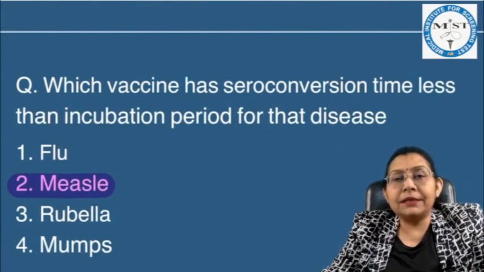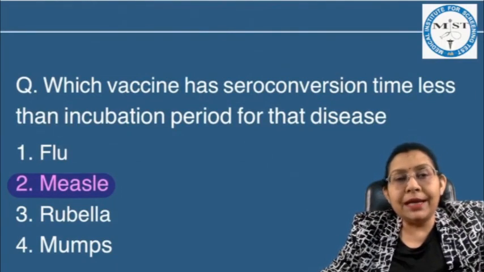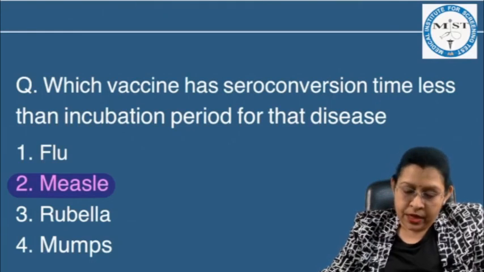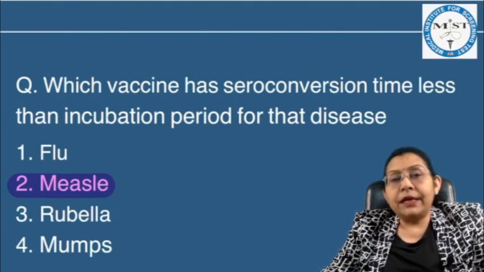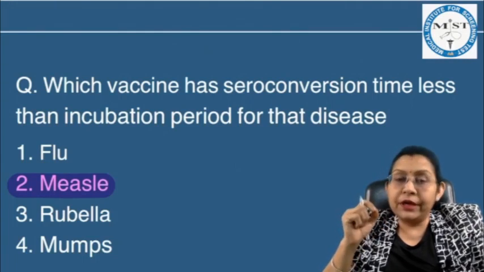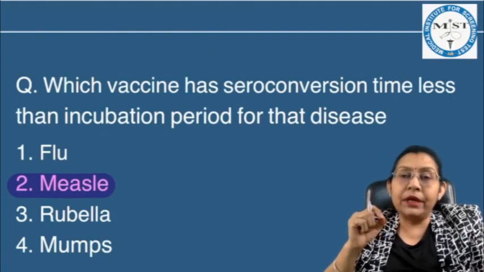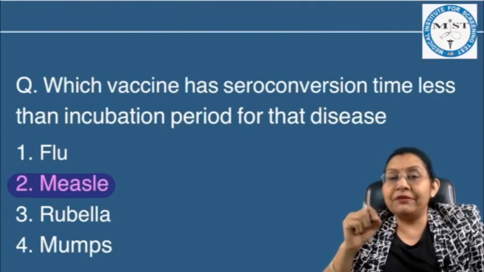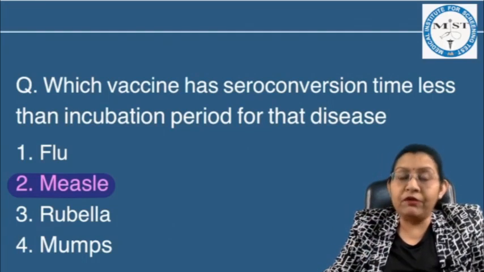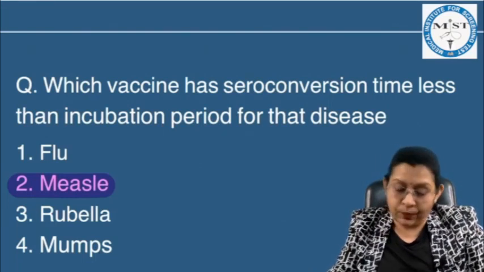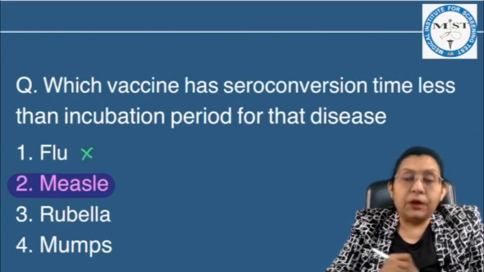Which vaccine has seroconversion time less than the incubation period for that disease? Now flu vaccine, for flu the incubation period is very short, less than 7 days only, and whenever we are giving a vaccine, minimum 5 to 7 days are required for antibodies to develop, and for some vaccines it might require 2 to 4 weeks also. So flu is not possible.